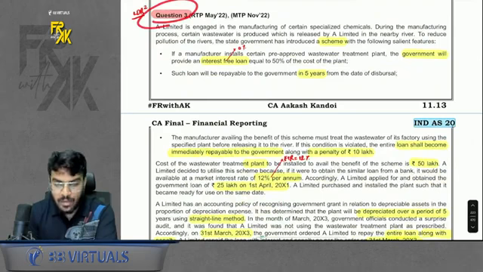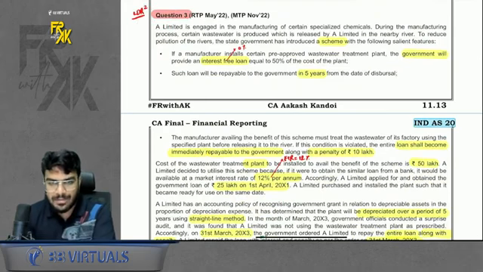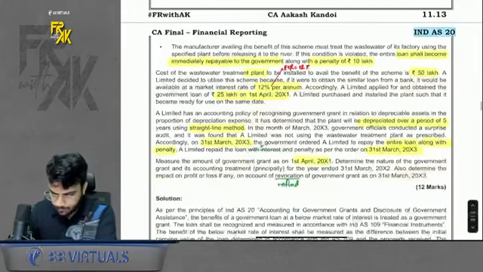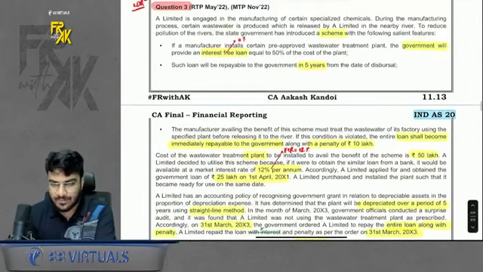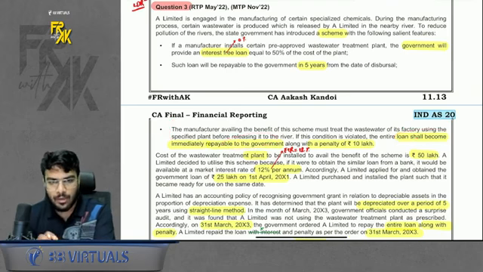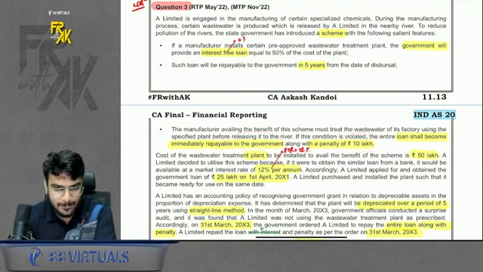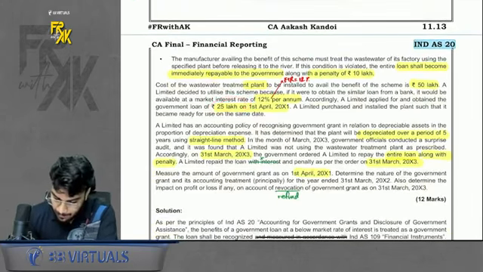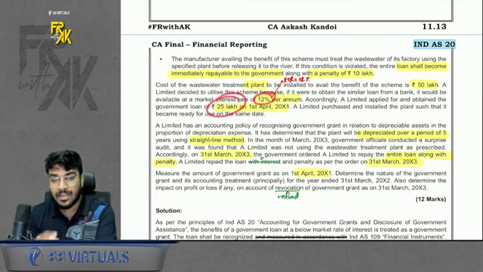Question number 3 is very important. It is a good question. Let me tell you what is happening. In short, I will tell you. Government has announced a scheme where they will give an interest-free loan for 50% cost of the plant. Okay. But there are some conditions. If you violate the conditions, it becomes repayable. So whatever loan you take, you will have to repay the loan immediately if you violate it. And along with the amount of loan, you will also have to repay a penalty of 10 lakhs. Okay. So company took a loan of 25 lakhs. Market rate was 12%, but company got this 25 lakhs at 0%.